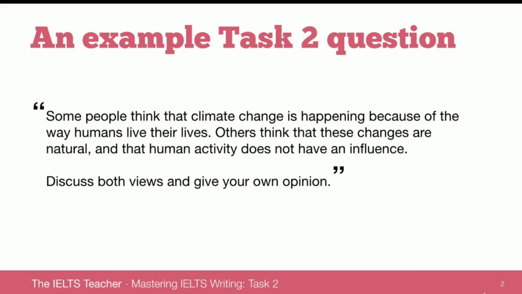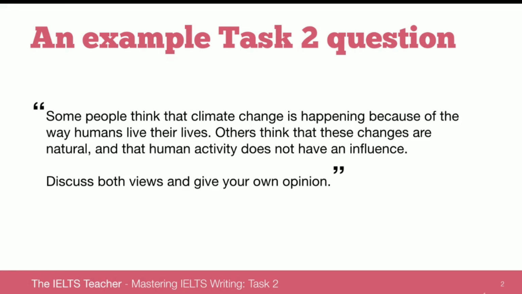Some people think that climate change is happening because of the way humans live their lives. Others think that these changes are natural and that human activity does not have an influence. Discuss both views and give your own opinion.